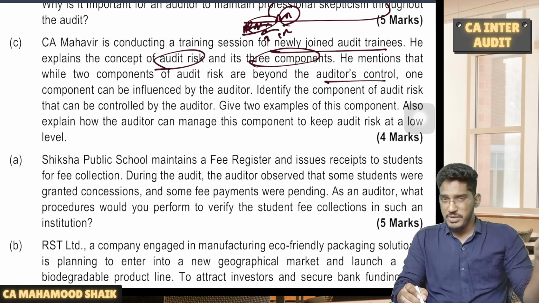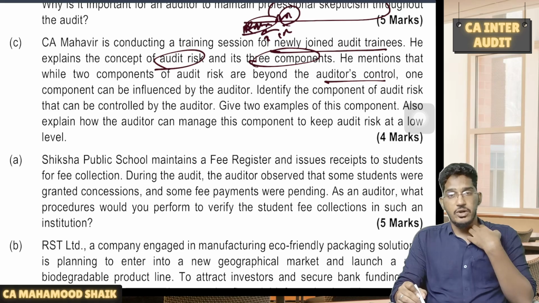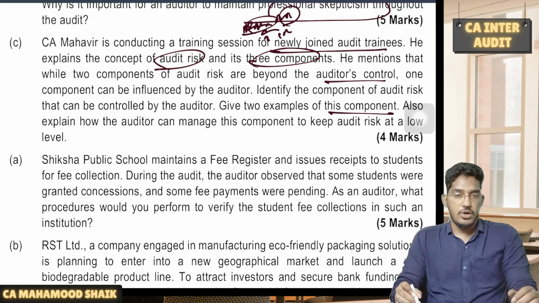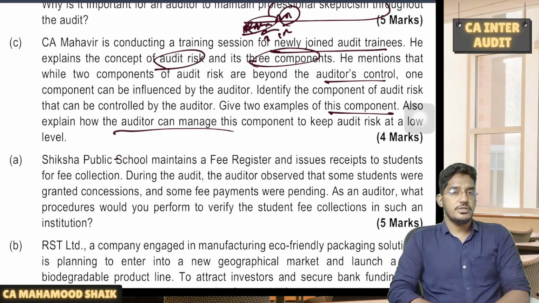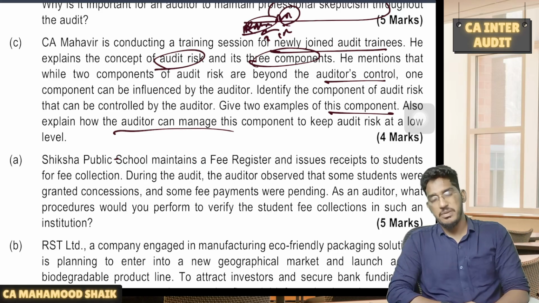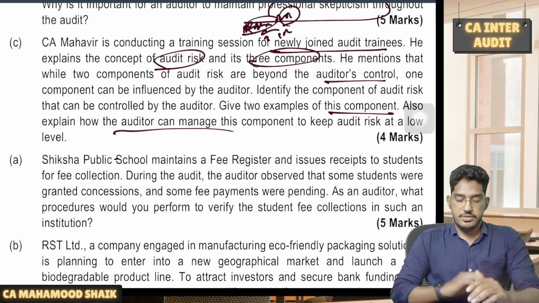Inherent risk and control risk are beyond the auditor's control. Only one component can be influenced by the auditor. Which one? Detection risk. Identify the component of audit risk that can be controlled by the auditor. Detection risk he can control. Give two examples of the component. They are also asking you to give examples of detection risk. Also explain how the auditor can manage this component. How can he control the detection risk? By performing more audit procedures, by being very careful, by doing an in-depth audit, you can control your detection risk.